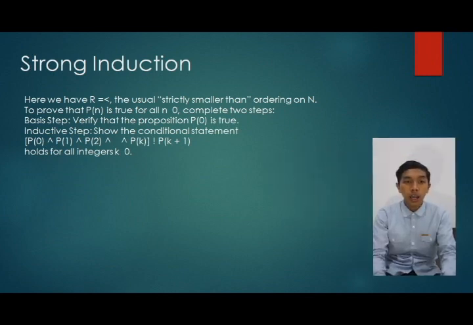Strong induction. Here we have R equal to the strictly-greater-than ordering on N. To prove that P(n) is true for all n at least 0, complete two steps. Basis step: verify that the proposition P(0) is true. Induction step: show the conditional statement that if P(0), P(1), P(2), up to P(k) hold, then P(k plus 1) holds for all integers k at least 0.